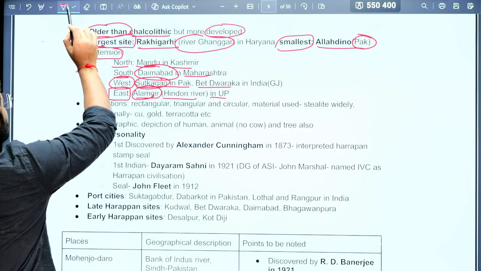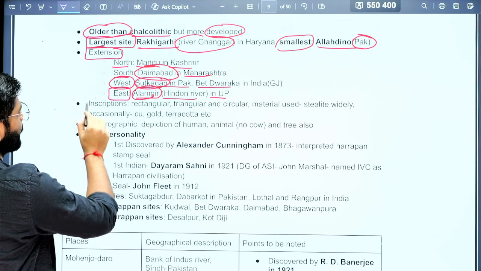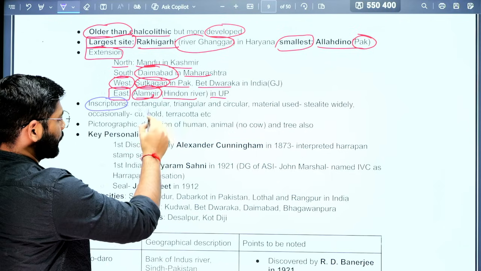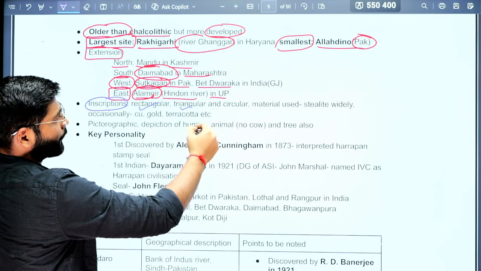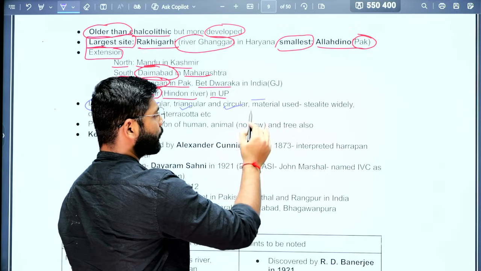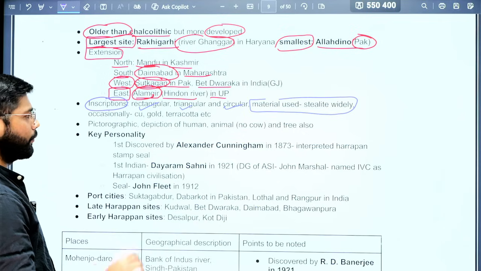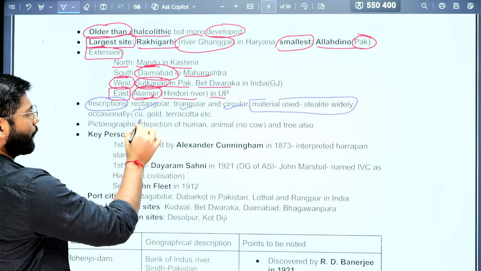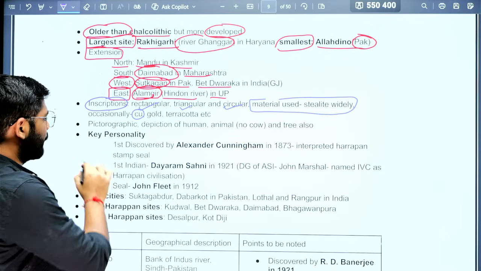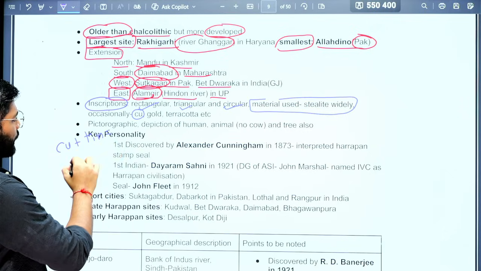Next aspect of the Indus Valley civilization is the inscription. What kind of inscriptions are there? The shape of the inscription is mostly rectangular, triangular and circular. What are the materials used? The widely used material is steatite. Importantly, they used copper, because the Indus Valley civilization is a bronze culture. Bronze is nothing but a mixture of copper and tin, so it is called bronze.